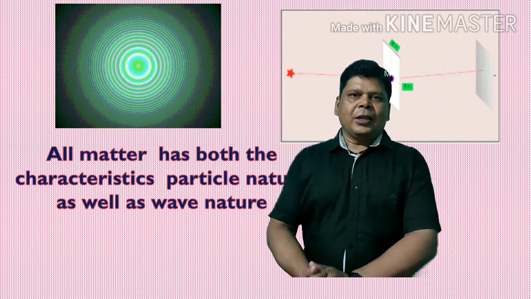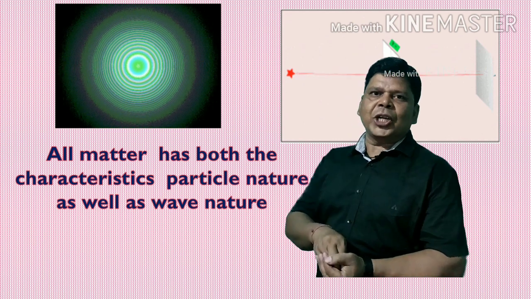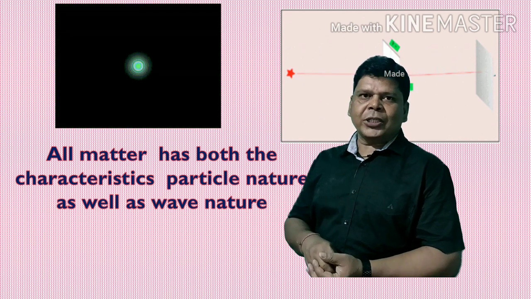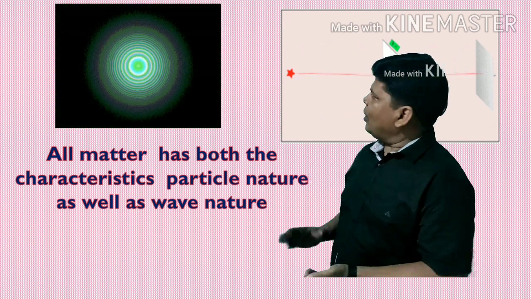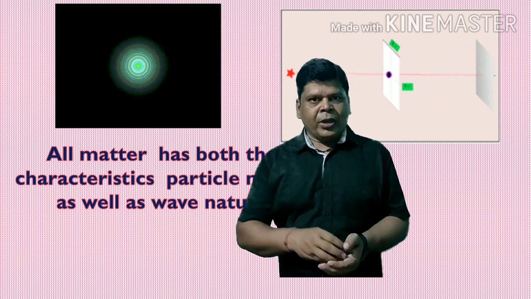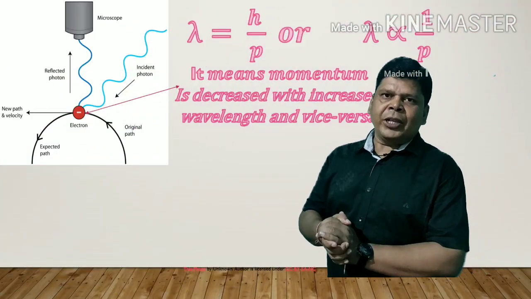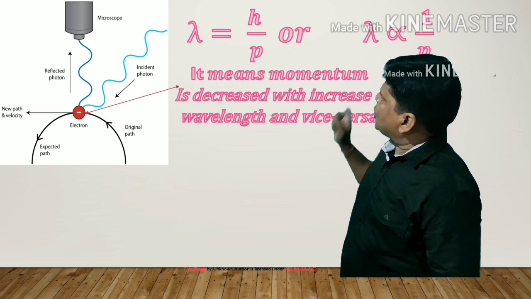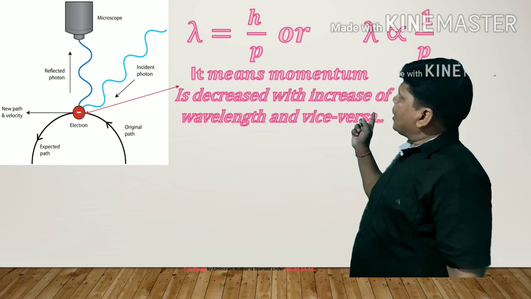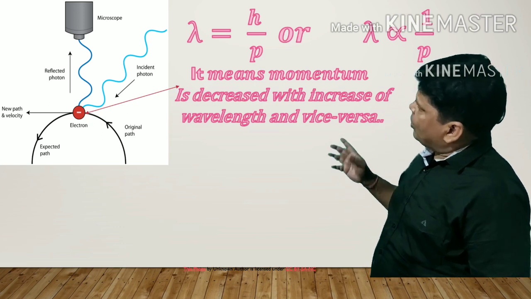Hello students, in the last video we discussed de Broglie's equation of the dual nature of particles. According to this, all matter has both particle nature as well as wave nature. He also derived one equation regarding the dual nature, that is lambda equals h upon p. Here h is the Planck constant, so it can be written as lambda is inversely proportional to p.